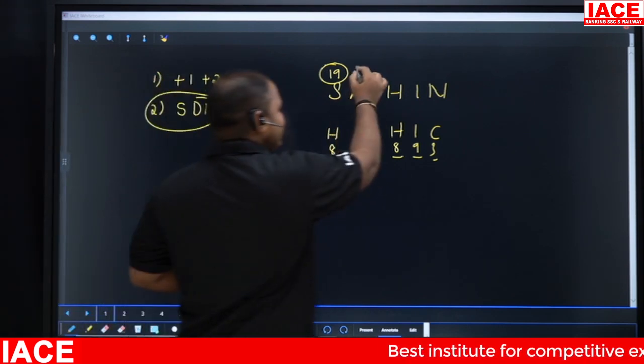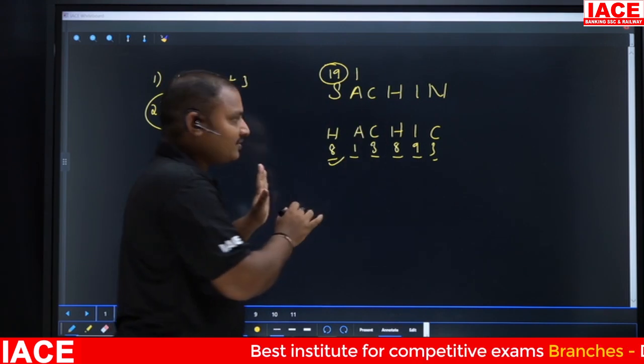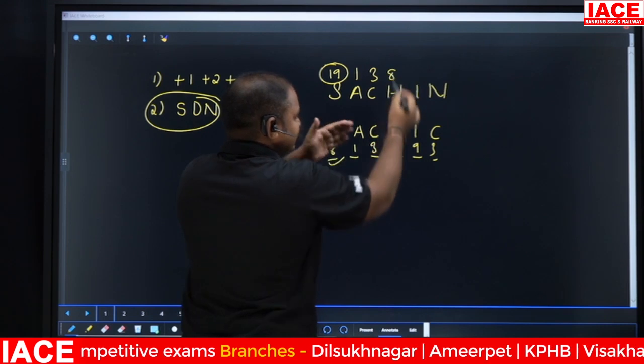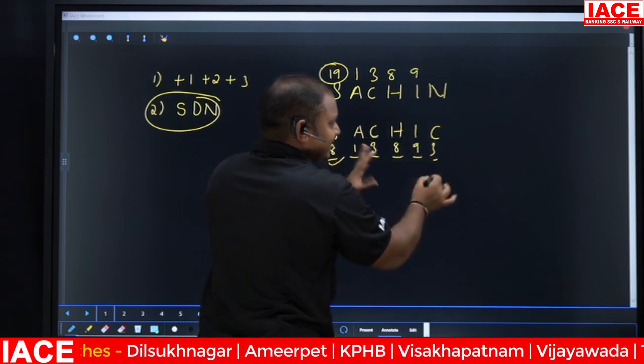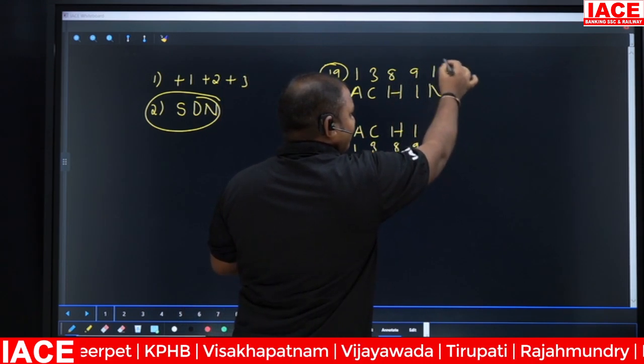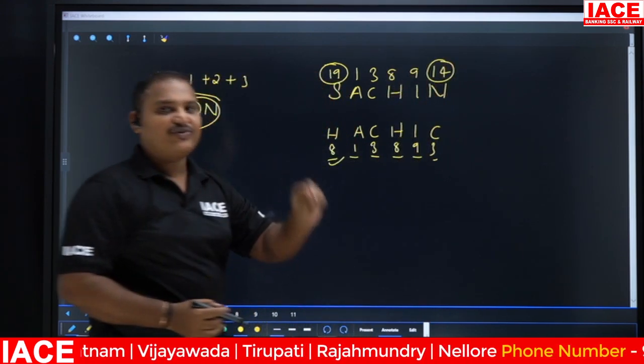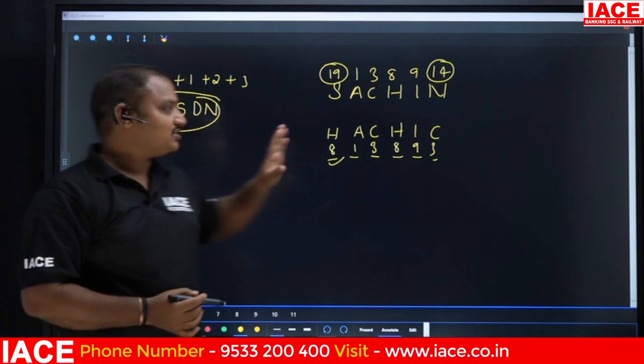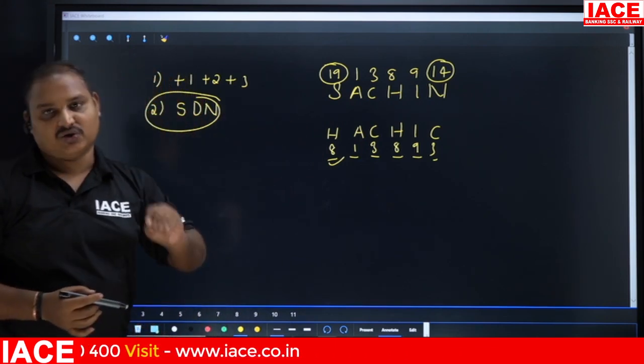Next, A is 1. As it is, they have written 1. Next, C is 3, as it is 3 they have written. 8 as it is 8 they have written. 9 as it is 9 they have written. 14 is nothing but 1 and 4. The difference between 1 and 4 is 3. So this is called SDN. This is also one of the important logics.